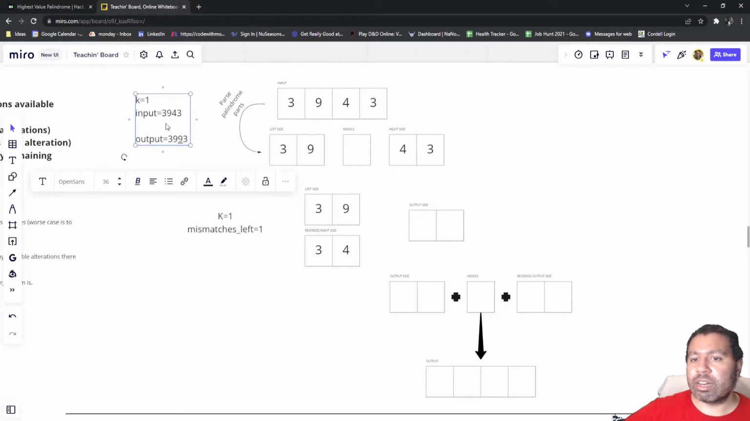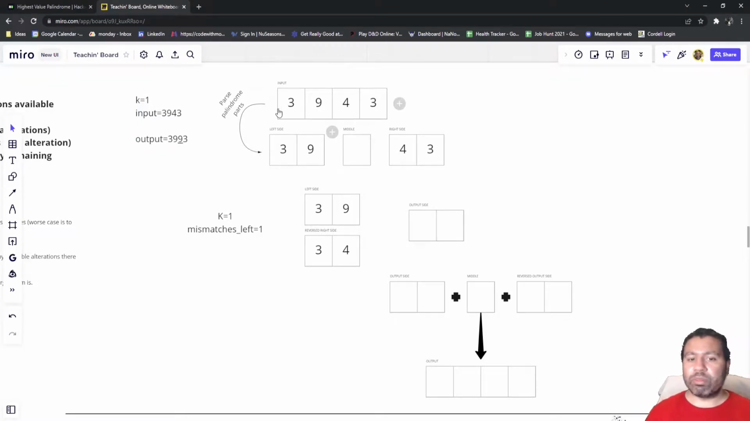On the left here is kind of like the expectation. We are given k of 1, input of 394, and the expected output is 3993. We're changing the 4 to a 9 essentially. And what I'm doing here is breaking the algorithm down into its separate parts.